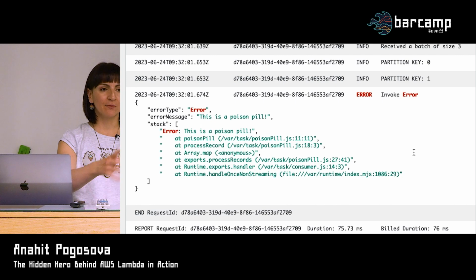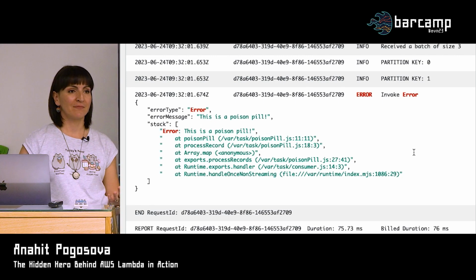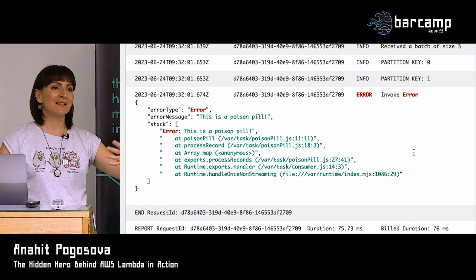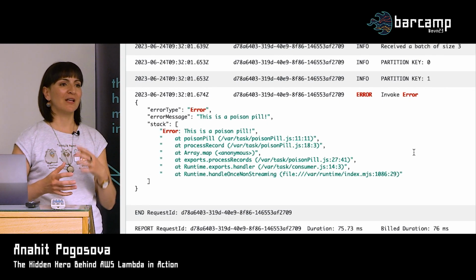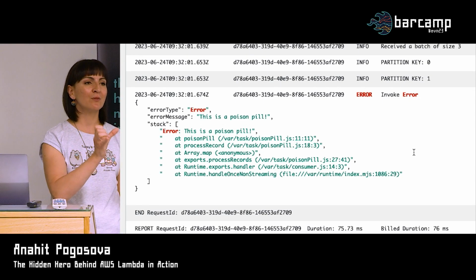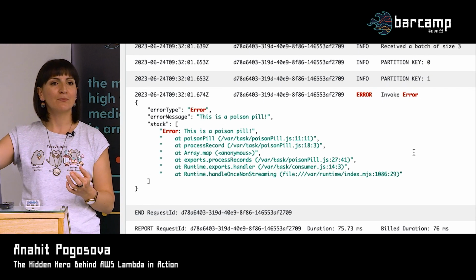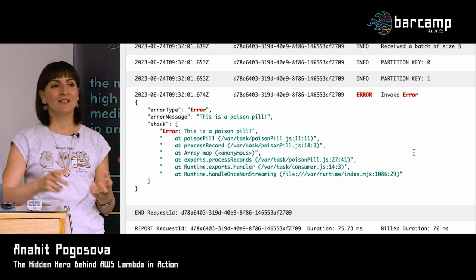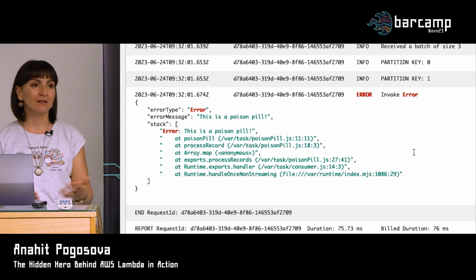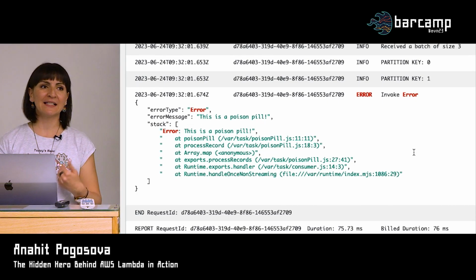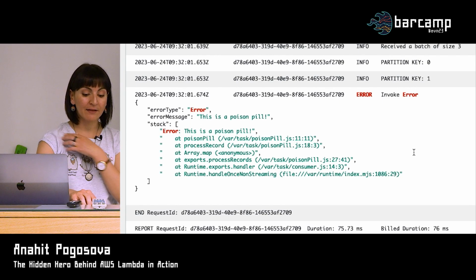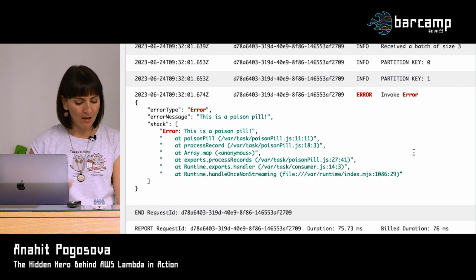that's how it works. And we were discussing earlier today, why is it done? It might seem silly, but there is a very good reason behind it, and we get back to ordering once again. Because if we would allow Lambda to say, don't care about it, just jump over to the next one, then the order will be lost. So we need to make sure that every single batch is processed in order until we move to the next one. So if something can't be processed, it's only natural that it will try again until something happens. And it's our responsibility to configure what should happen when the errors happen. And as I was saying, there are a lot of options for that.